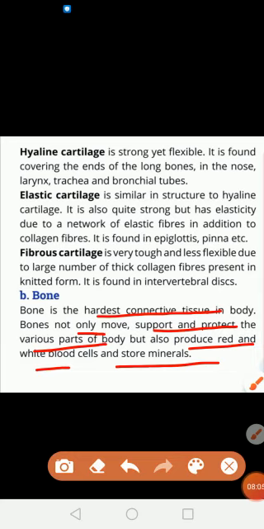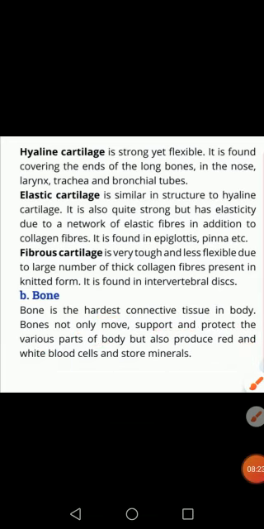And the different cells like red blood cells and white blood cells are produced in the bone marrow. And there are different minerals like calcium and phosphate, which are also stored in the bones.